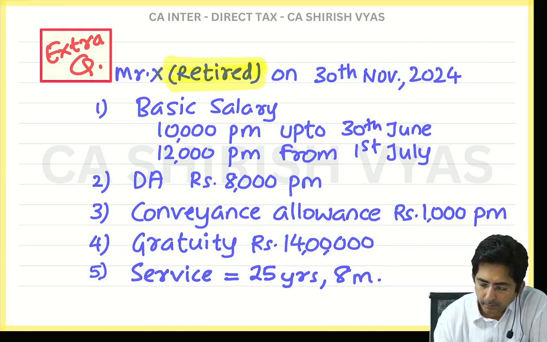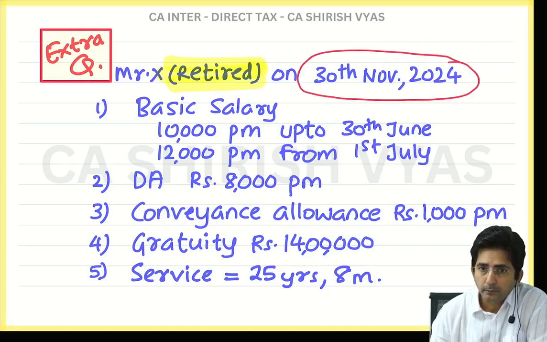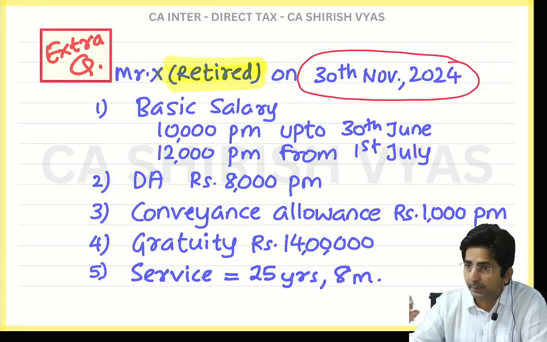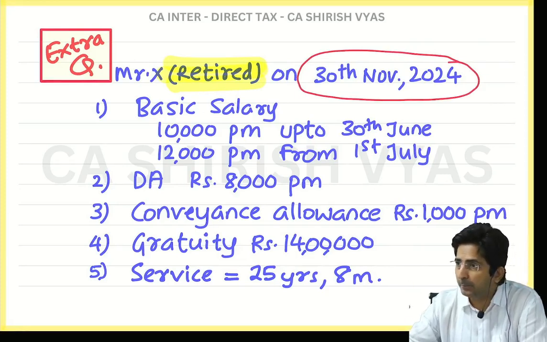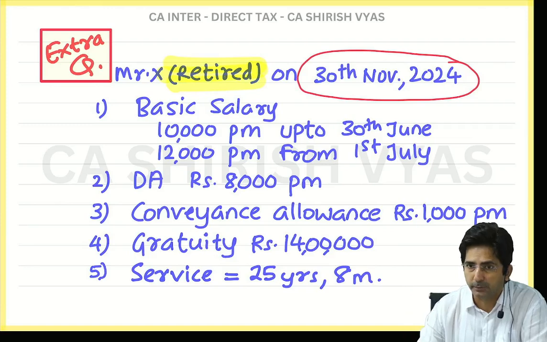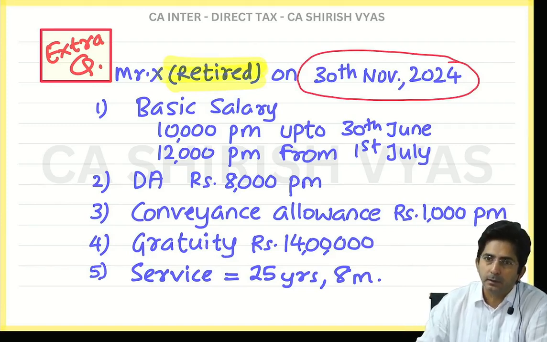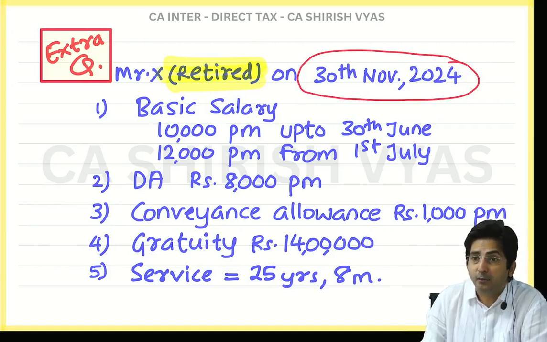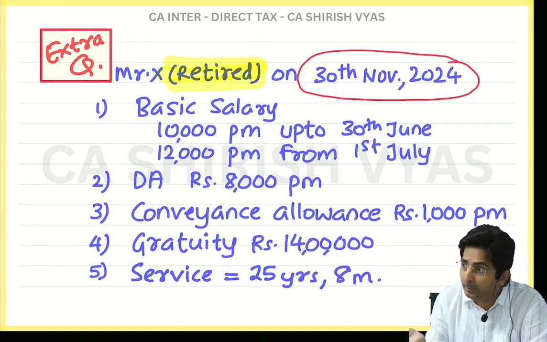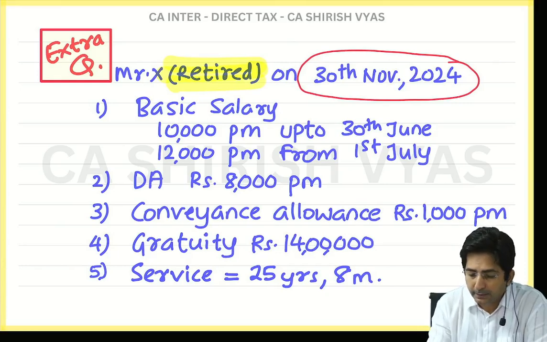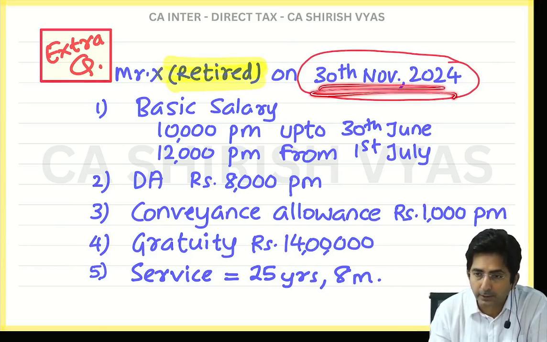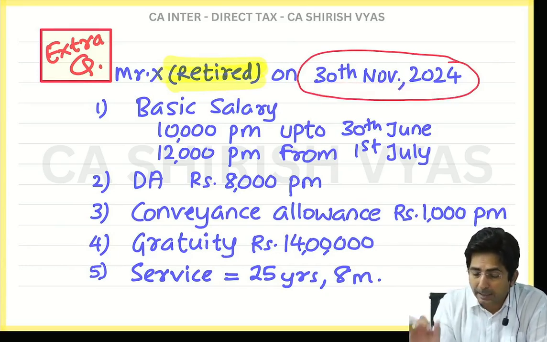30th November. See, the moment you see the question is on retirement, you should always draw one timeline. Because you know in a retirement question what mistake is possible. By mistake you will multiply everything by 12 months, without realizing that he didn't work for 12 months. He retired in the middle. So see, since he retired on 30th November, you have to make a timeline like this.